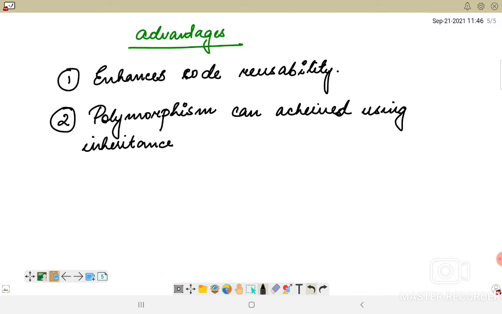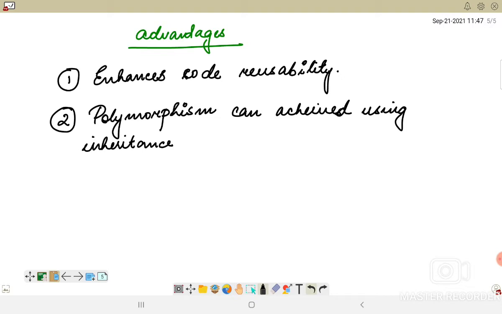Now there are three different types of inheritance. We will take up the types in our next video, but in this video I will just give you an overall glimpse of what the diagrammatic look of it is.